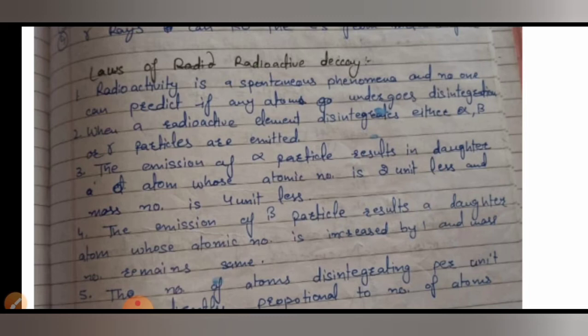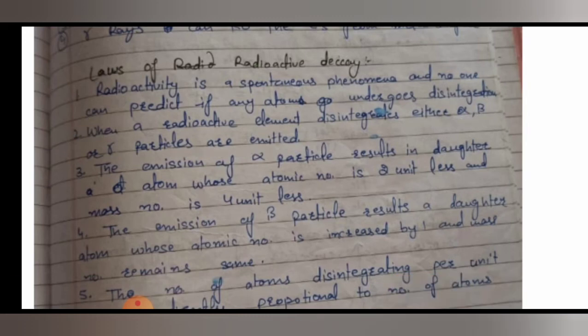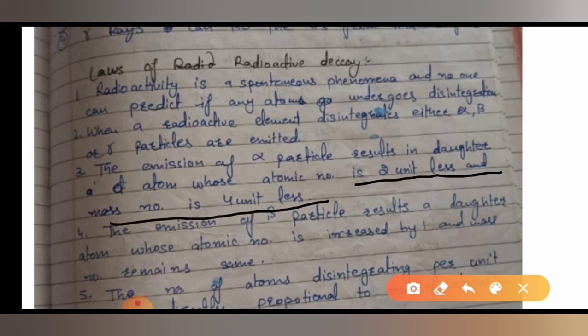Second, when a radioactive element disintegrates, as I told earlier, what particles are emitted: alpha, beta or gamma. So whenever any radioactive element disintegrates, it will emit an alpha, beta or gamma particle. Third point is the emission of alpha particle. Whenever an alpha particle is emitted, what will happen? The emission of an alpha particle results in a daughter atom whose atomic number is 2 units less and mass number is 4 units less.